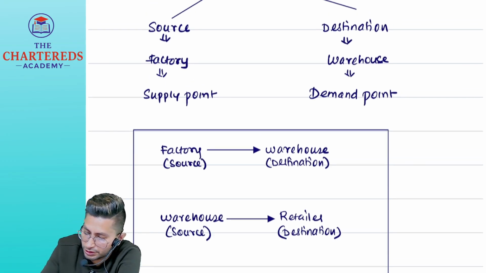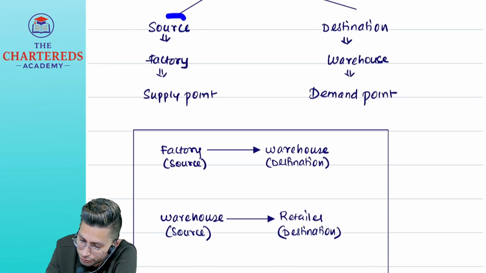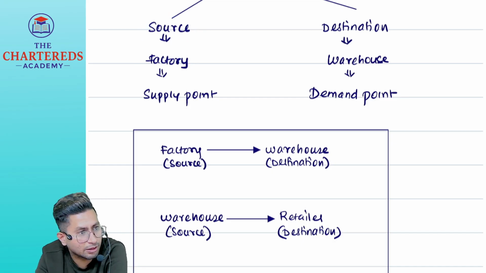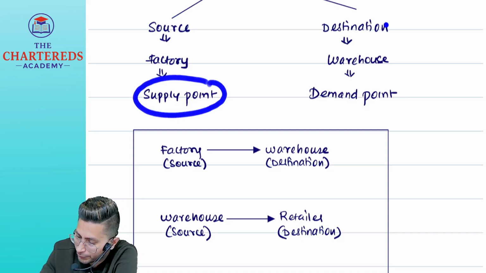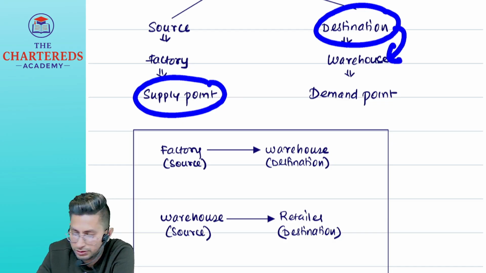So in our exam, in our syllabus, we will always assume that source is factory, and factory supplies the raw materials. That is why we call factory the supply point. And destination is always warehouse, which we call the demand point.